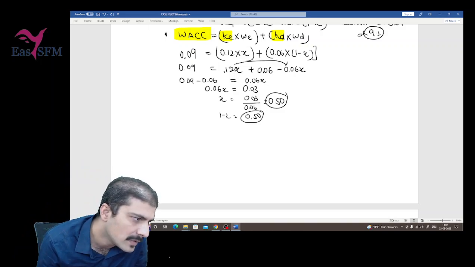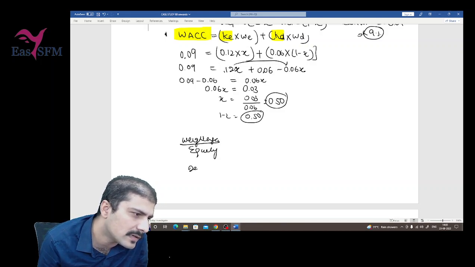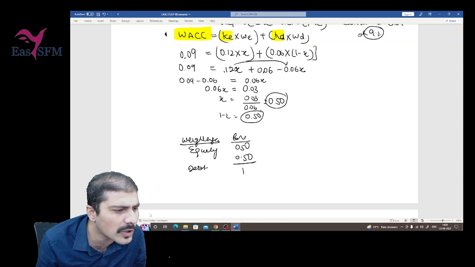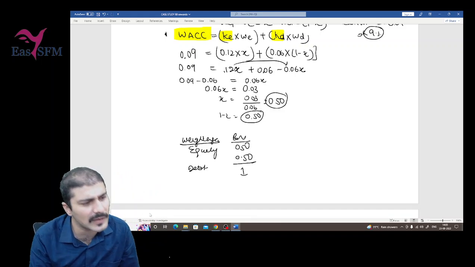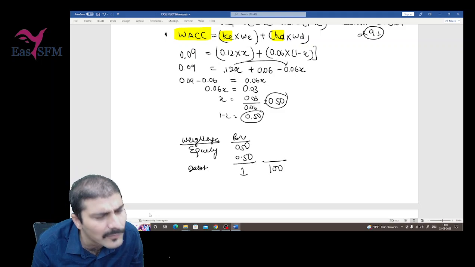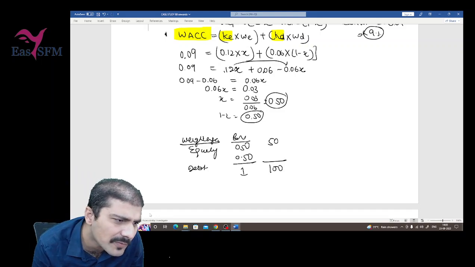I am writing the weightage for equity and debt: the book value weights that he has used are 0.50, 0.50, out of 1. Out of 100, can I write the same weights as 50 and 50 to make it simple?